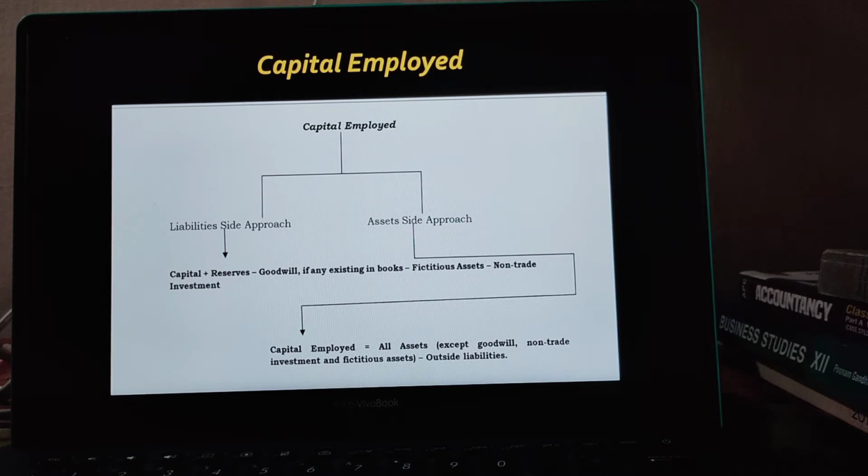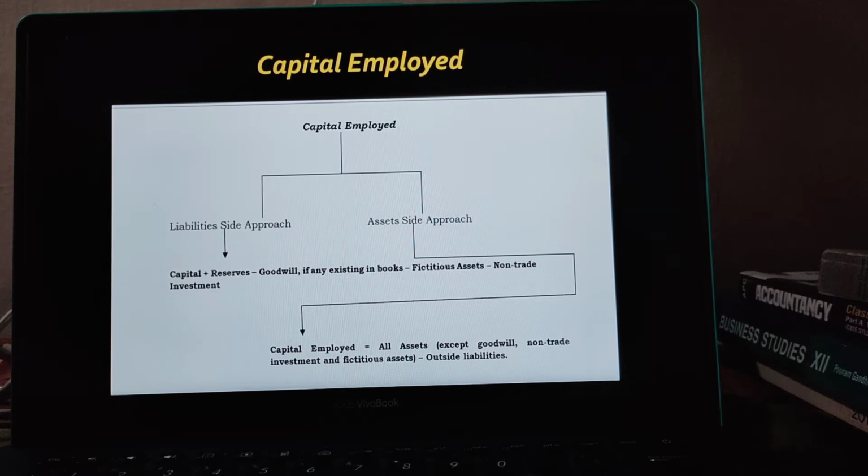Now we have seen the liability side approach. Now we have the asset side approach. In the asset side approach we have the formula: capital employed is all assets except goodwill, non-trade investment and fictitious assets, minus outside liability. Class, here you have got one more new term, non-trade investment and trade investment. First of all, what is trade investment?